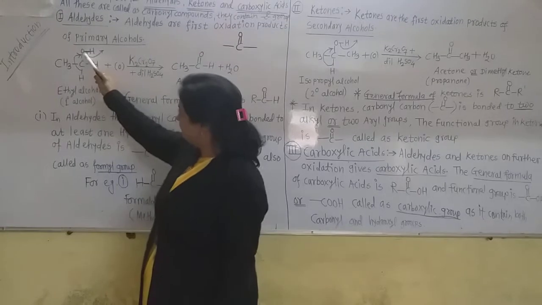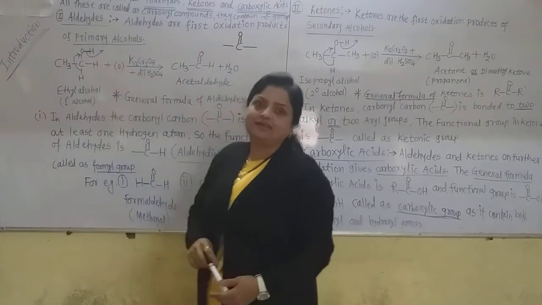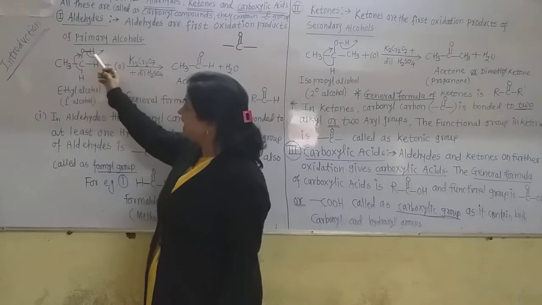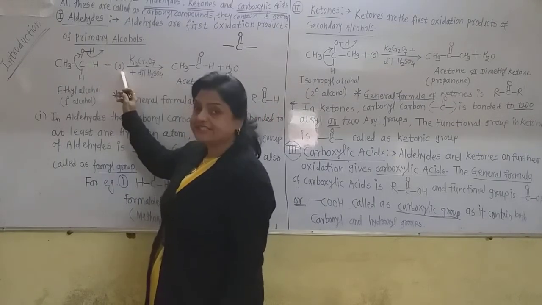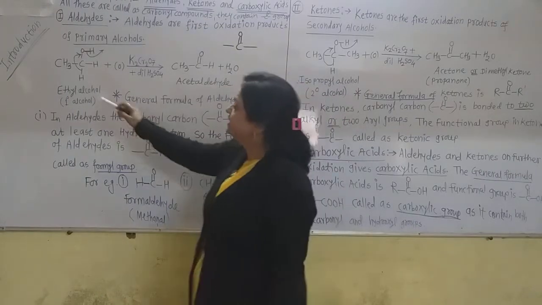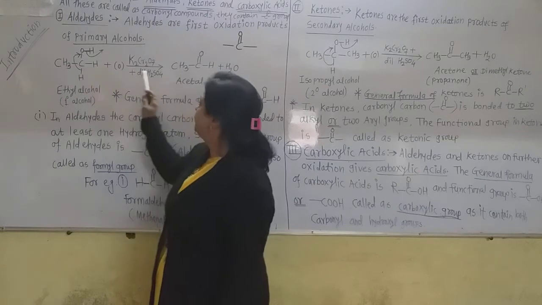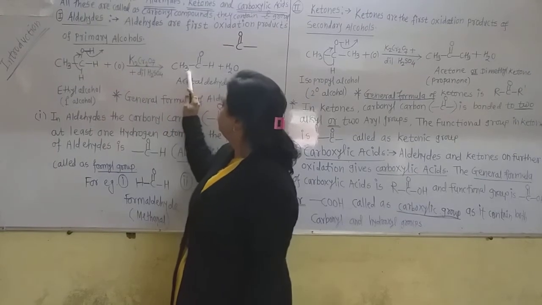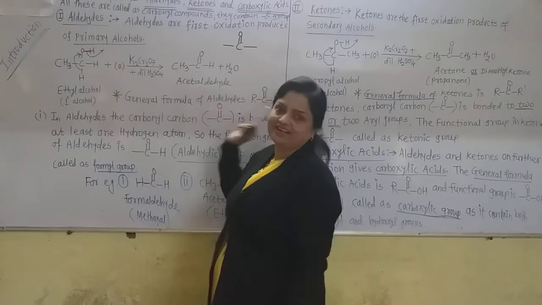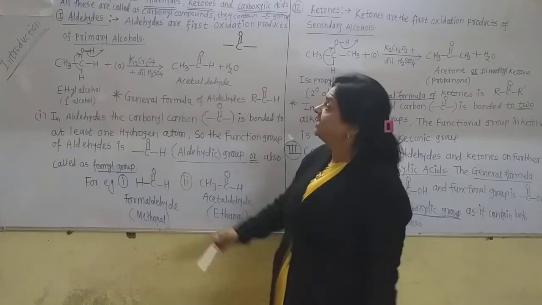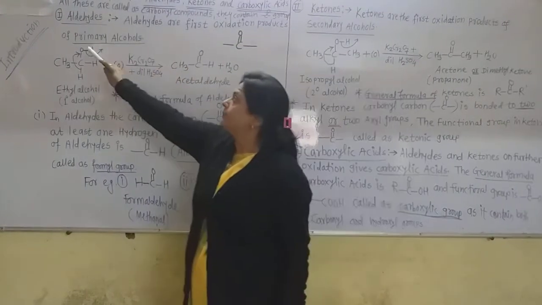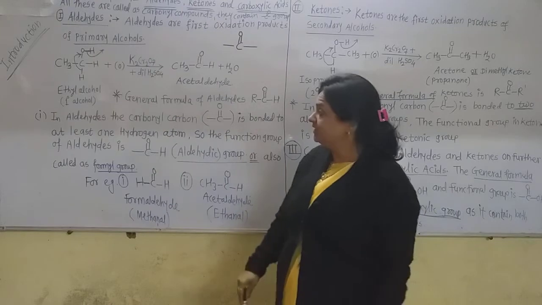At the same time, this hydrogen gets detached, and these two hydrogen atoms and this oxygen form the byproduct water, and the bond shifts here. Now it becomes CH3CHO, that is the acetaldehyde. In this way, aldehydes are the first oxidation products of primary alcohols.